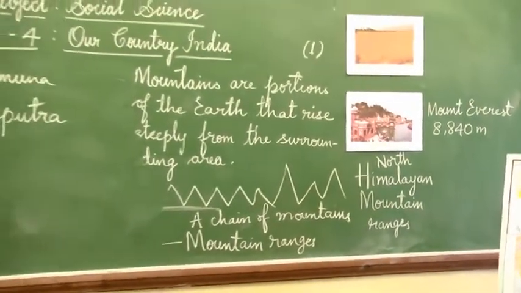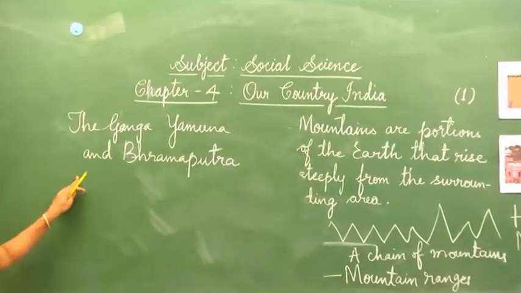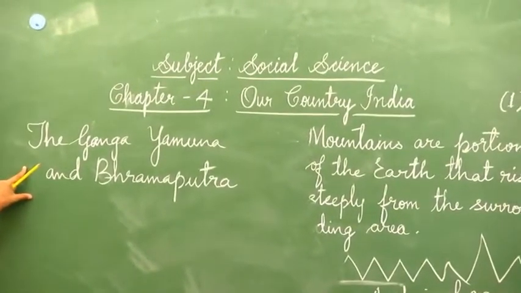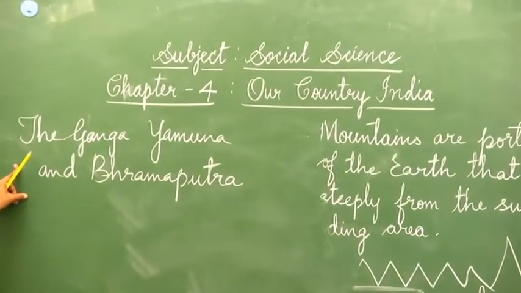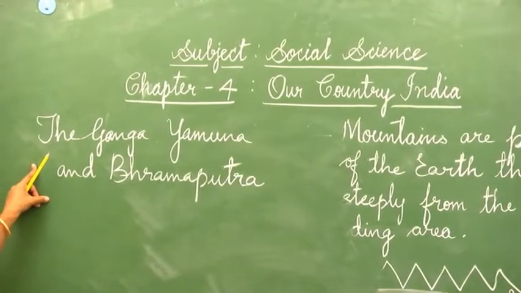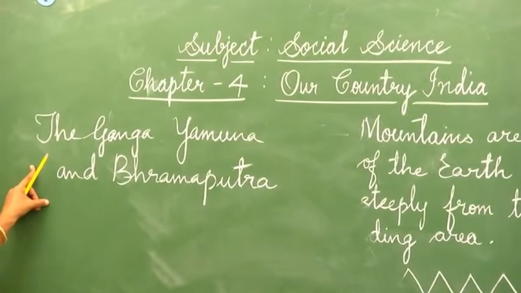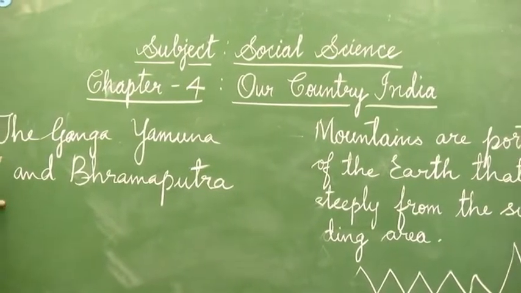These rivers start from the Himalayan mountains and are fed throughout the year by the snow of the mountains. Even in the hot summer months, these rivers are full of water.